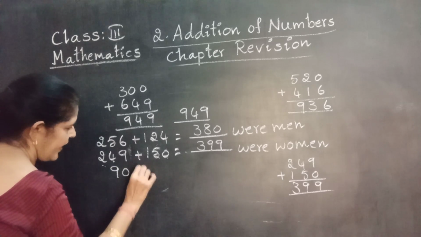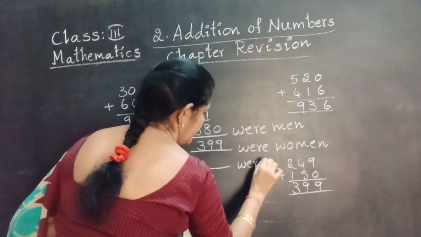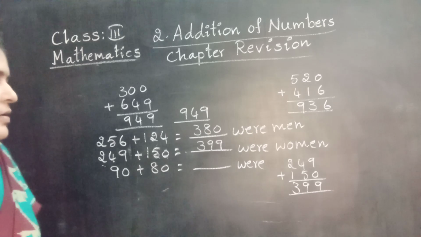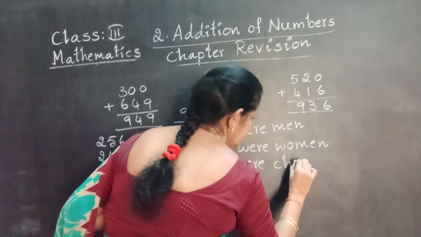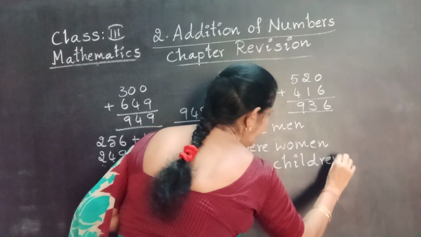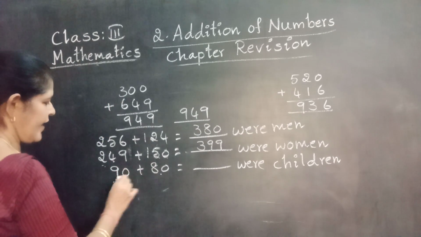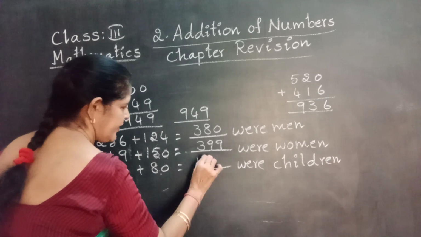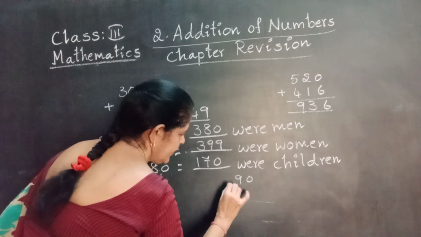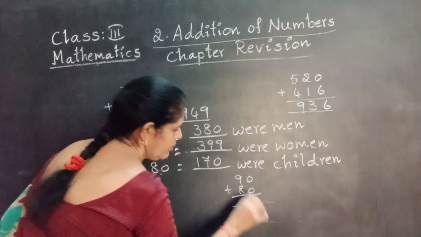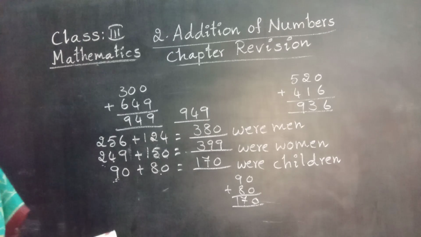Now 90 plus 80 equal to what? Children. Did you write down that? Yes. Now how many children in that village? How do you get the number of children? By adding these two numbers. 90 plus 80. 9 plus 8, 17 and put 0. How many children are there? If you want, write like this. 90 plus 80. 0. 9 plus 8, 17. Total children are 170. Understood?